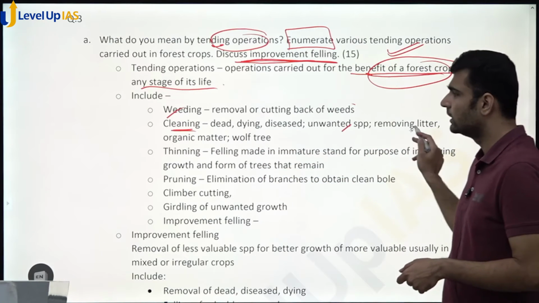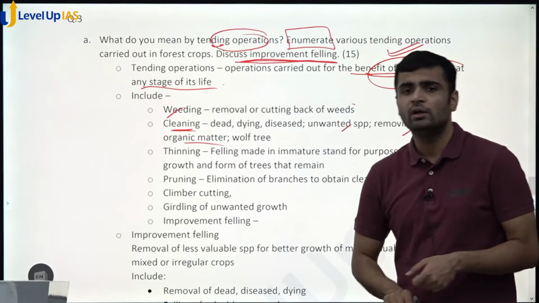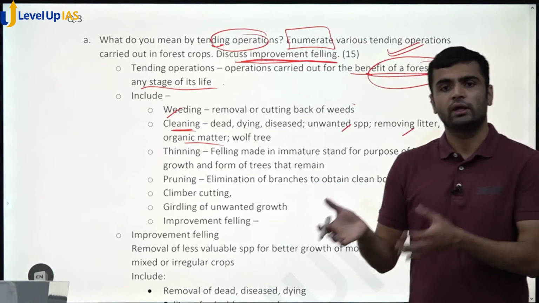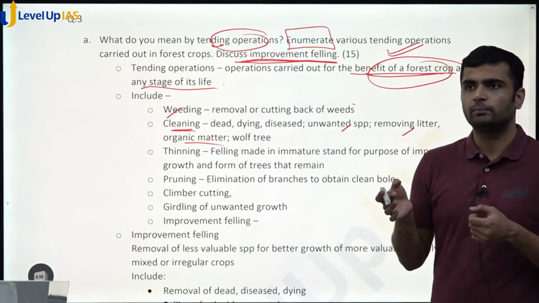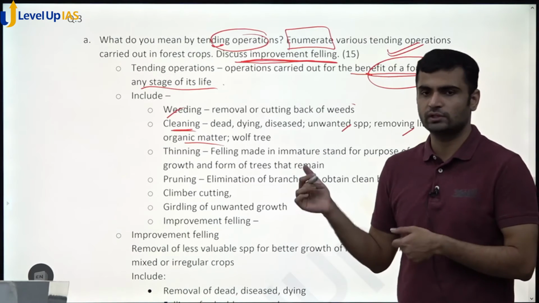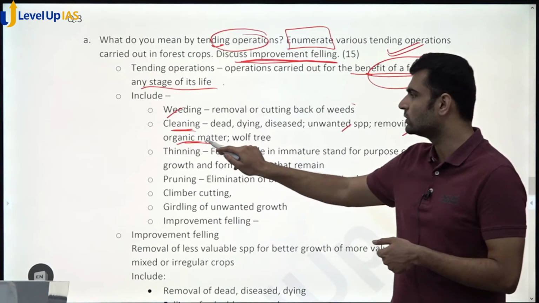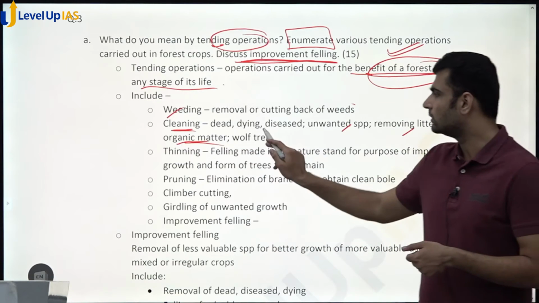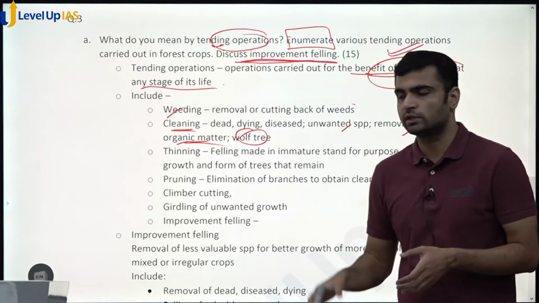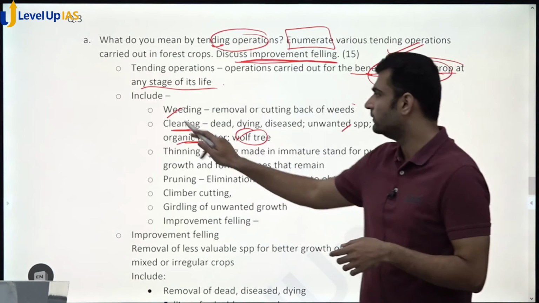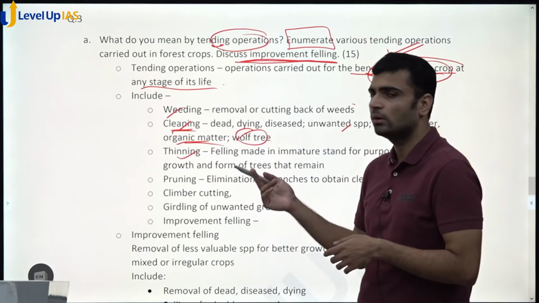Unwanted species, litter, organic matter beyond certain limit, because after certain limit, organic matter becomes home for pests and other insects which may harm our forest crop. So we can't leave too much organic matter lying around, and we remove wolf trees, which again hamper growth of other forest trees. Right. So this is weeding, this is cleaning, then thinning operations.